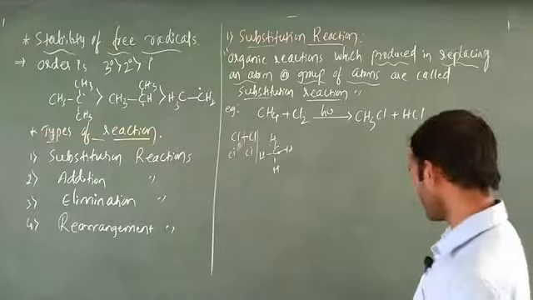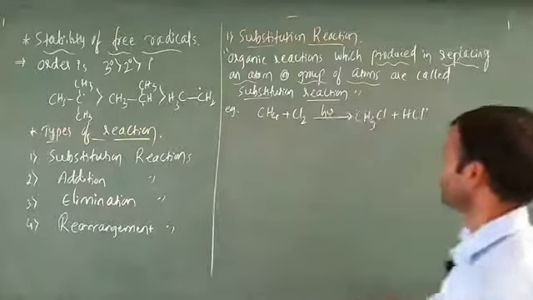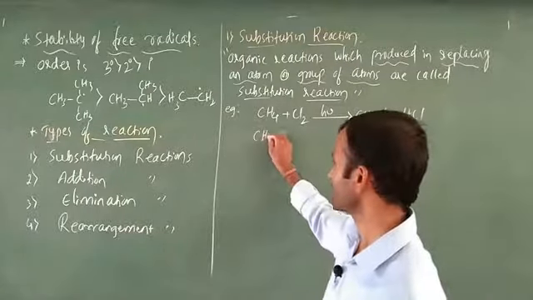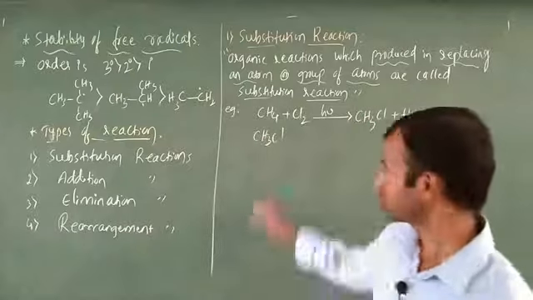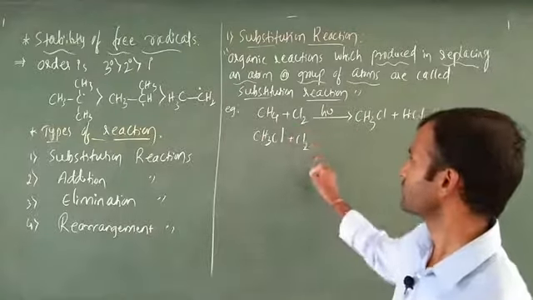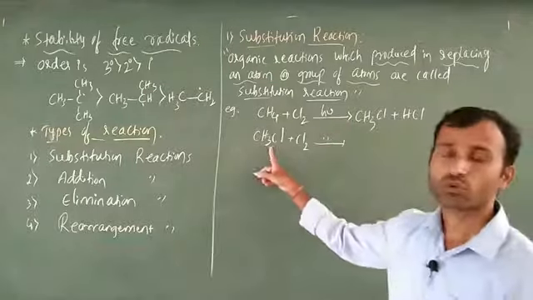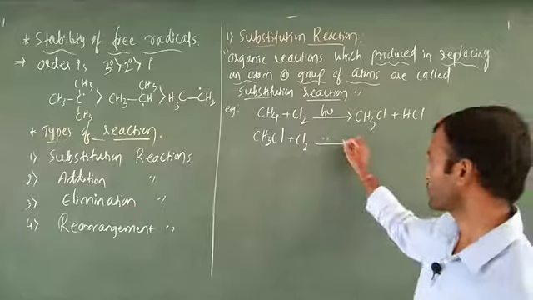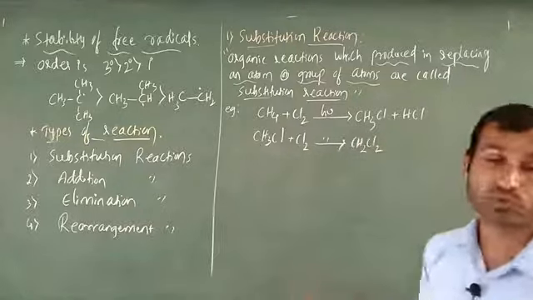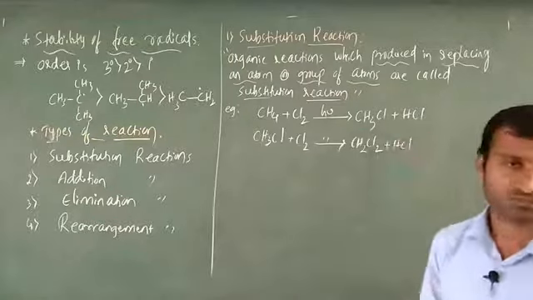That is important. Continuing, there is the possibility of further replacing. Consider CH3Cl only. Again we add Cl2 in the presence of light. You remove one hydrogen to get CH2Cl2, which satisfies the carbon, with release of HCl.